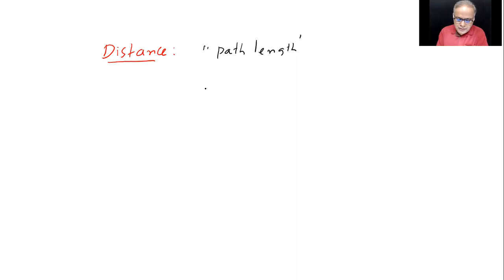Start with distance. Simply path length. Like one particle started moving like that, for example.